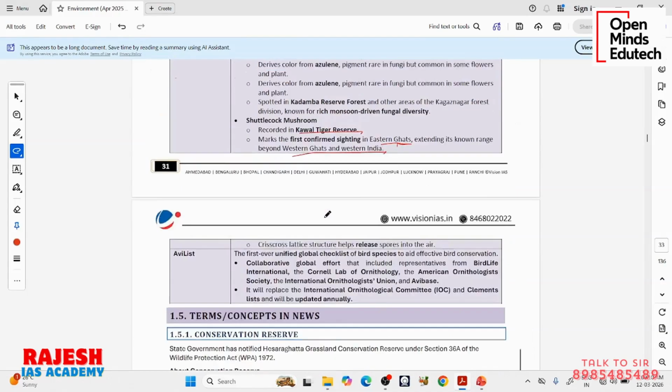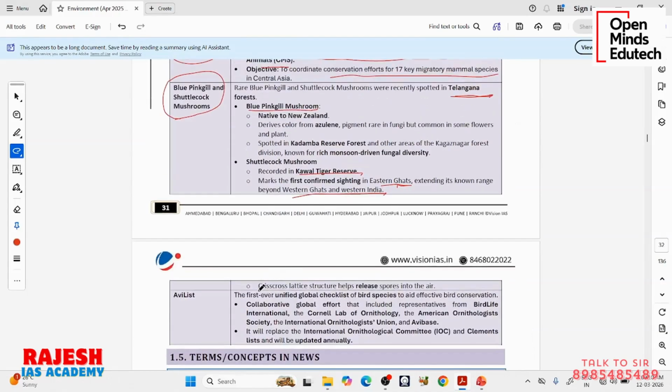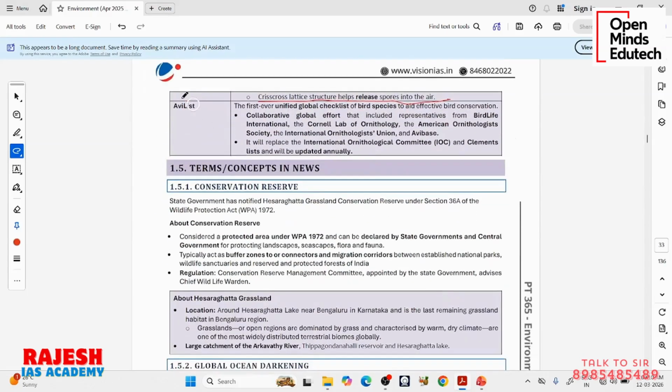This shuttlecock mushroom has a crisscross lattice structure that helps release spores into the air. Okay, now next we are talking about AV list.